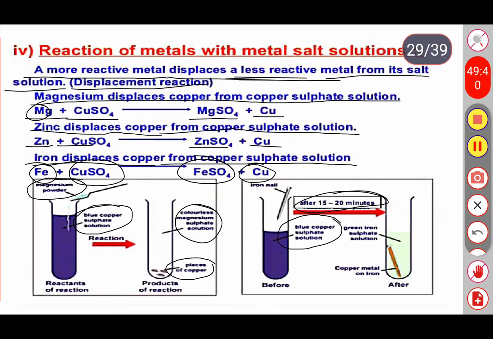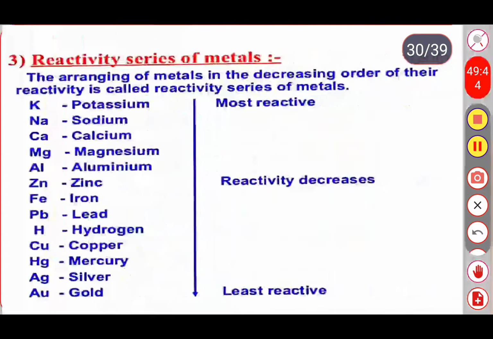Okay, let's see the next concept of your chapter, that is the reactivity series of metals. We already know the reactivity series of the metals from the first chapter also. Arranging metals in the decreasing order of their reactivity is called a reactivity series of metals.